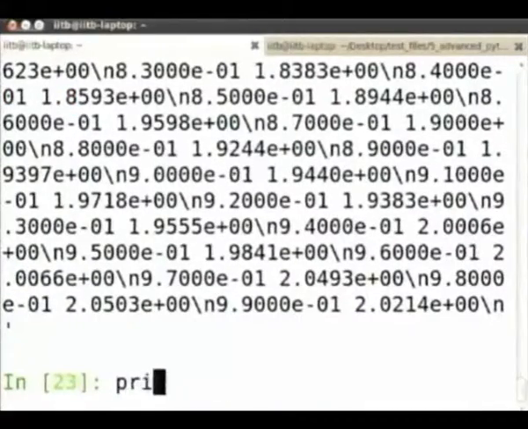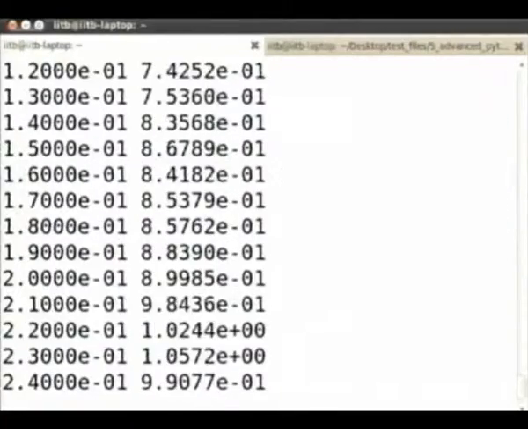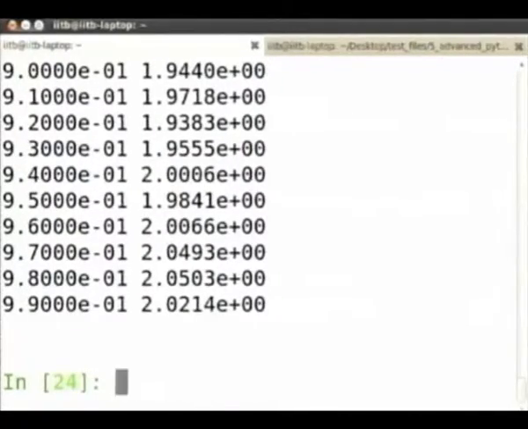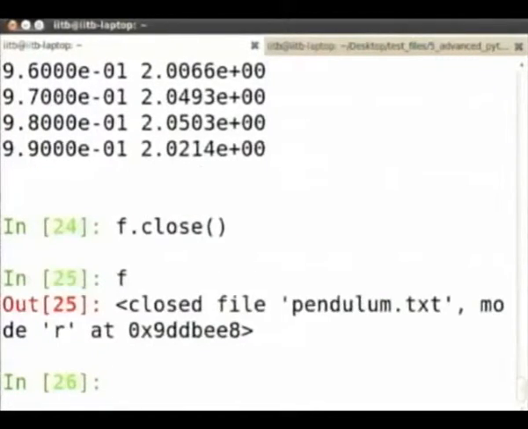So I can say print pend, that is the entire file. Okay. So now I have read the contents of this file. It's a good idea for me to close the file. So I can say f.close(). If I type f now, it says closed file, because I have closed the file explicitly.